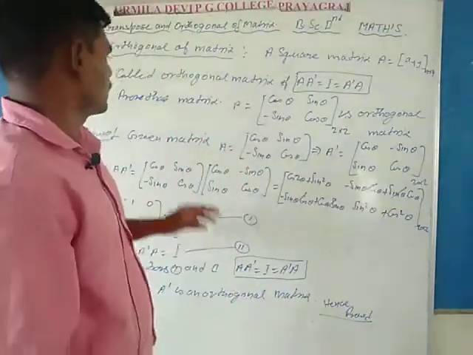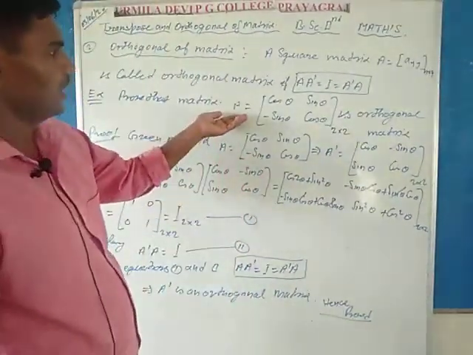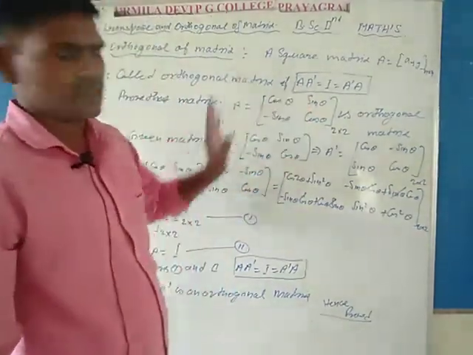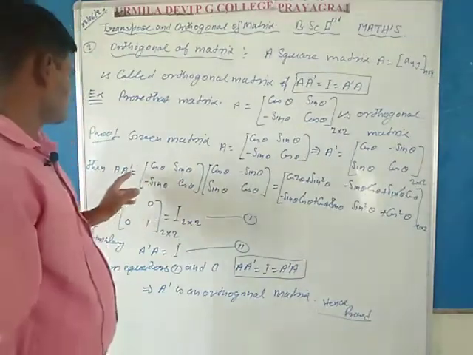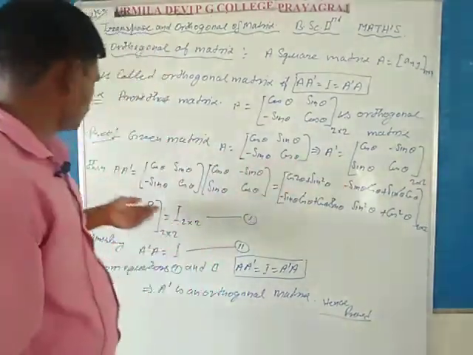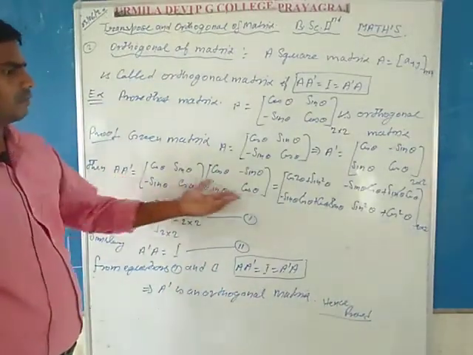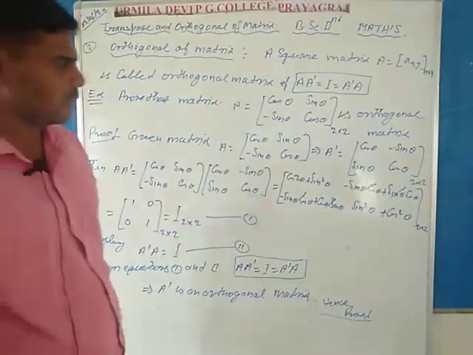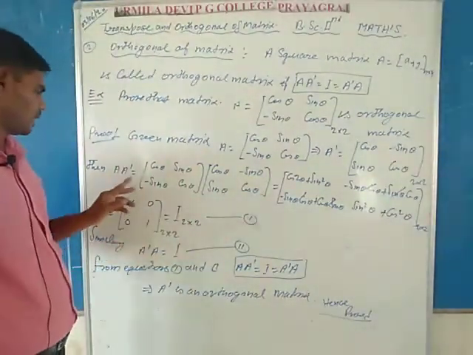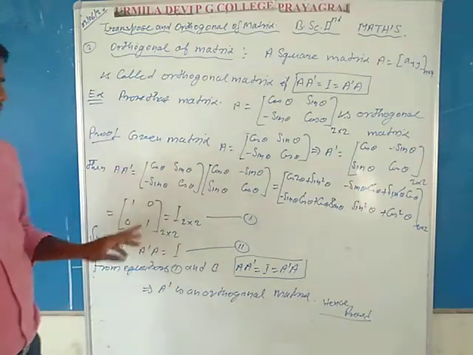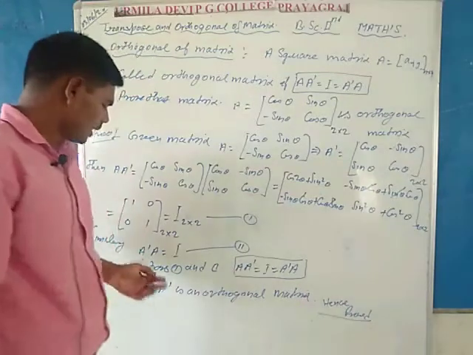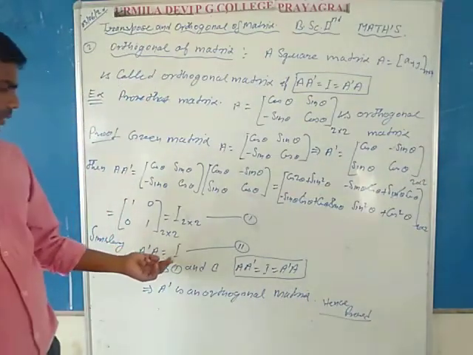For this, consider a matrix capital A: cos theta, sin theta, minus sin theta, cos theta. This is the original matrix capital A. Taking the transpose of the original matrix capital A gives A dash, and first calculate A A dash. By the definition of multiplication of matrices, A A dash is equal to the identity matrix, called the identity matrix of 2 by 2 order. Similarly, here you can prove that A dash A is equal to I.